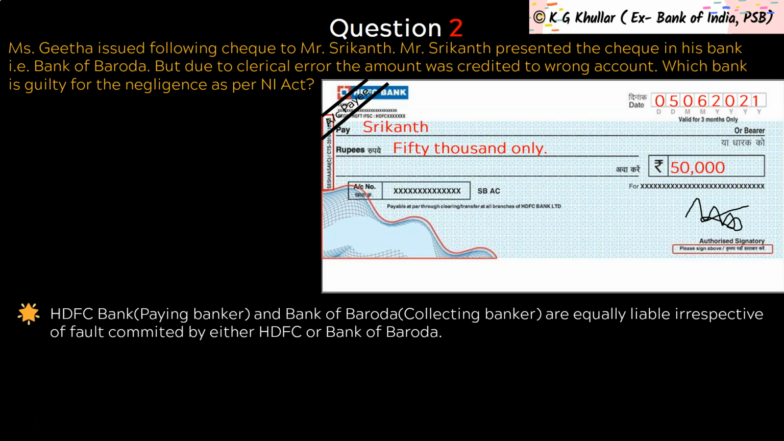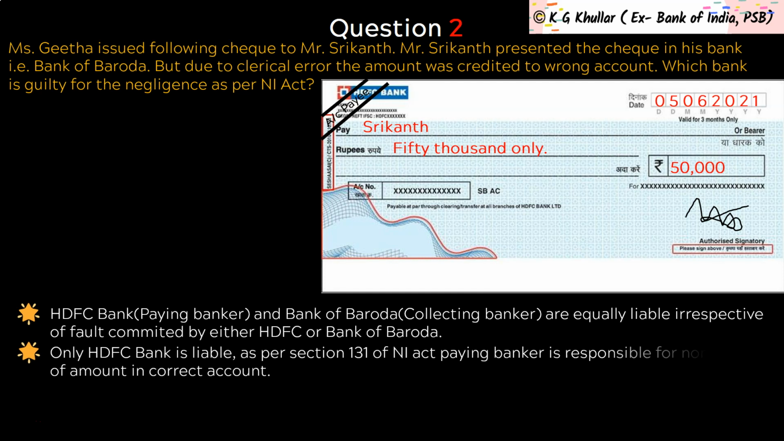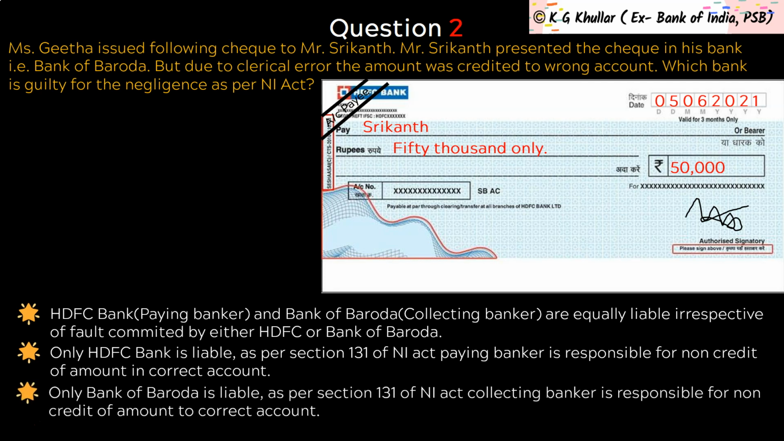And these options are given to you. First option is HDFC Bank, that is the paying banker, and Bank of Baroda, that is the collecting banker, are equally liable irrespective of fault committed by either HDFC or Bank of Baroda. Then second option is only HDFC Bank is liable. As per Section 131 of the Negotiable Instruments Act, the paying banker is responsible for non-credit of the amount in the correct account. Then third option C is only Bank of Baroda is liable. As per Section 131 of the Negotiable Instruments Act, the collecting banker is responsible for non-credit of the amount to the correct account. And lastly, option D is none of the banks is liable as the amount is credited in good faith.